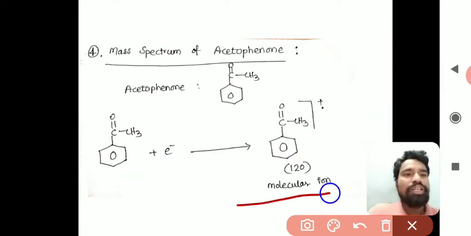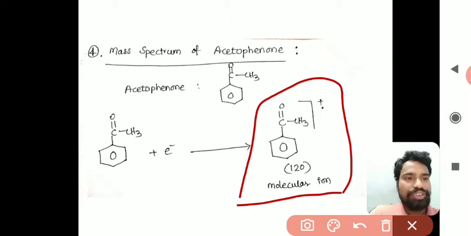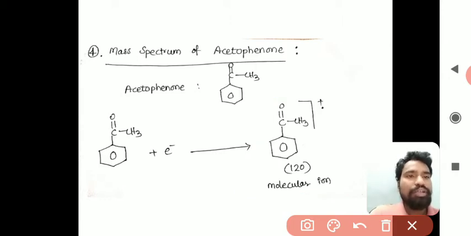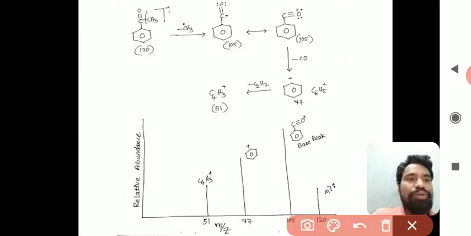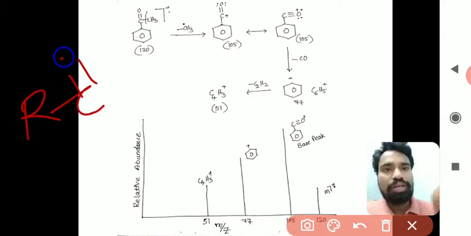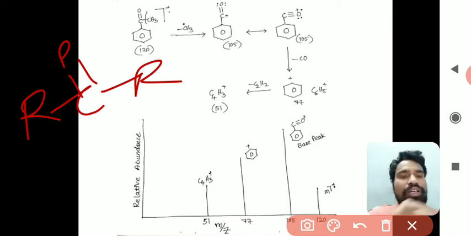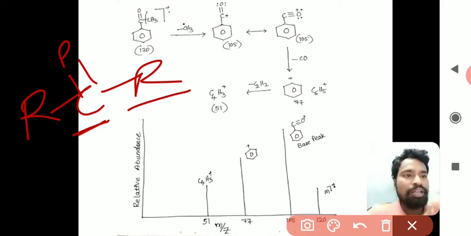Now the radical cation, nothing but the molecular ion of acetophenone which is formed, will undergo fragmentation. Now we will see the fragmentation and then the mass spectrum of acetophenone. So observe here in this process. In the case of ketones, C double bond O with R groups, as we have discussed previously, the fragmentation takes place between the carbonyl carbon and the alkyl group.